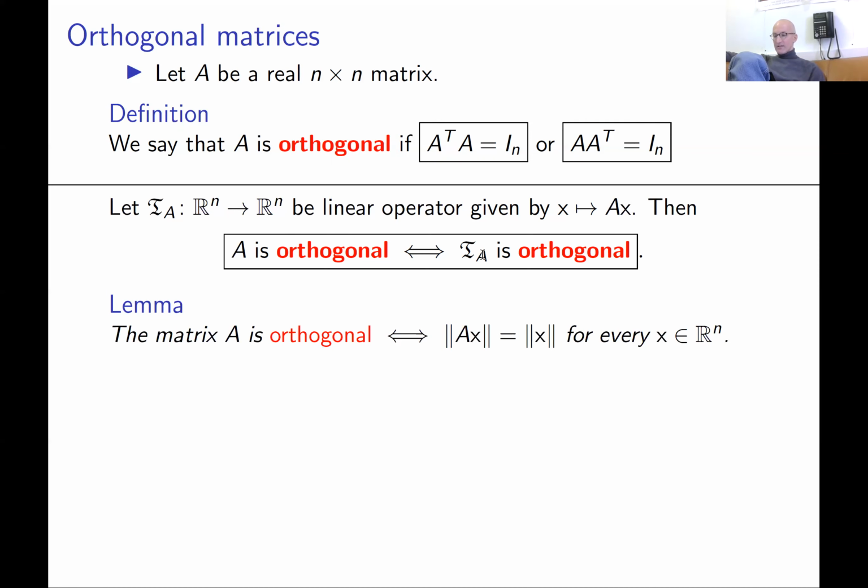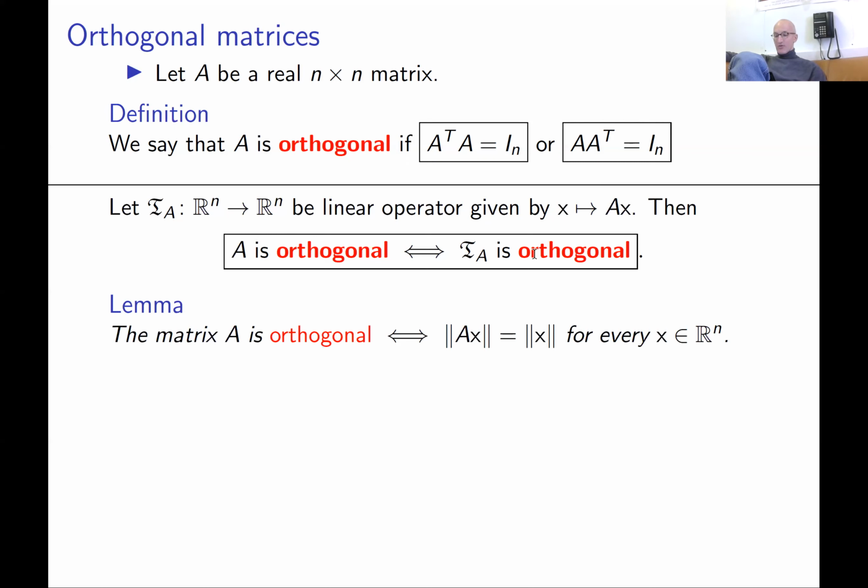Okay. And what we already proved in the beginning of this lecture, that a linear operator is an orthogonal transformation if and only if it preserves the length of every vector, we can just translate this lemma and its proof into the language of matrices. Again, this is not a new lemma. This is a translation of the lemma we already proved into the language of matrices.